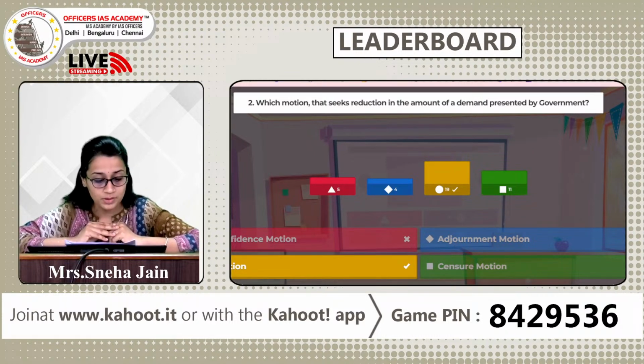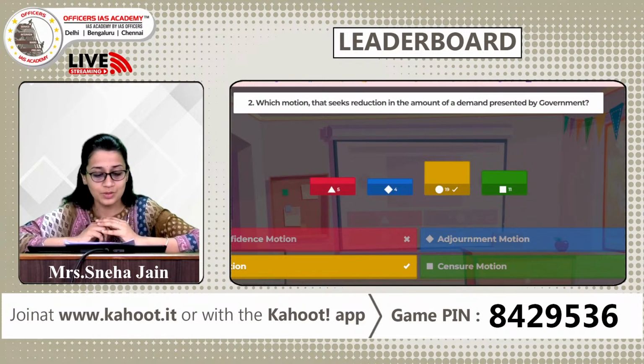The next option was adjournment motion. Adjournment motion is introduced in the parliament to draw attention of the house to a definite matter of urgent public importance. It needs support of at least 50 members to be admitted. It can only be admitted in the lower house of the parliament.